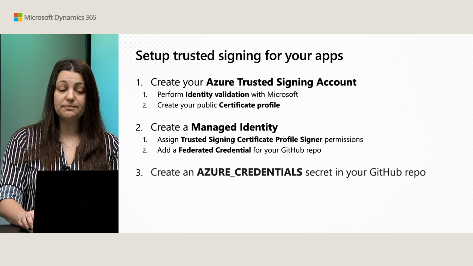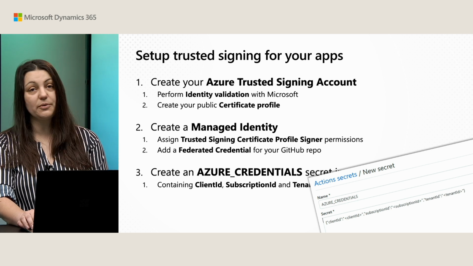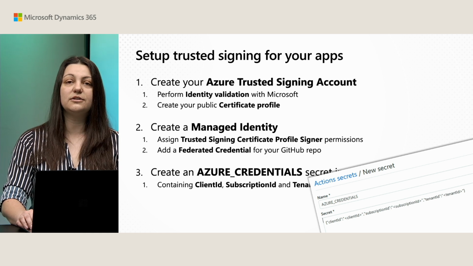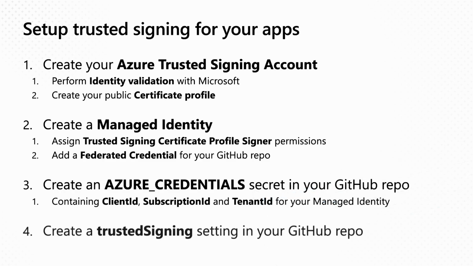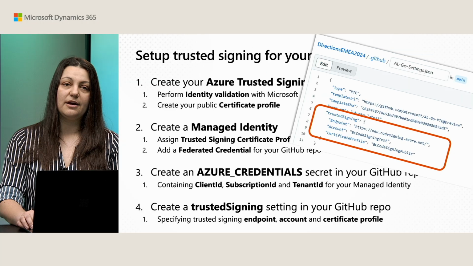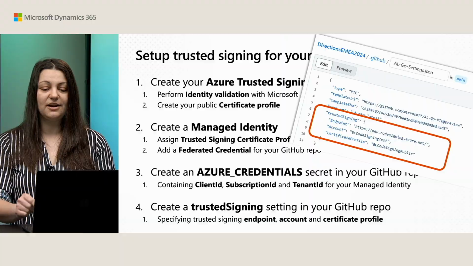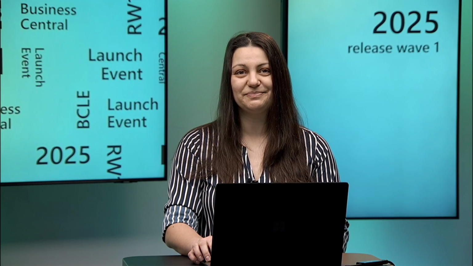On the ALGO side, you only need to create a secret, Azure credentials, which you might already have, because it's also used for integrating with other Azure services, such as Key Vaults. And lastly, you need to create a trusted signing setting for your GitHub repository, which looks like this. It has an endpoint, account, and certificate profile. Setting this up will make the signing process seamless throughout all your GitHub repositories that utilize this feature.